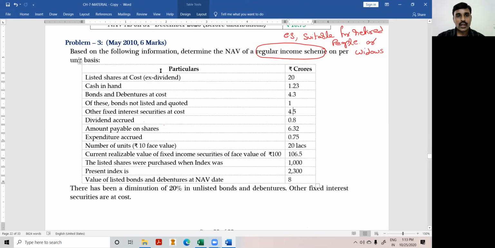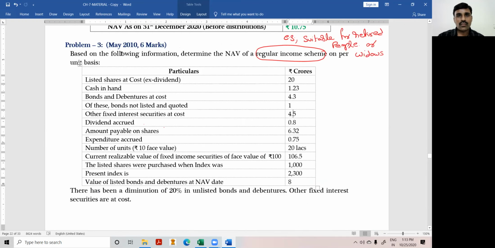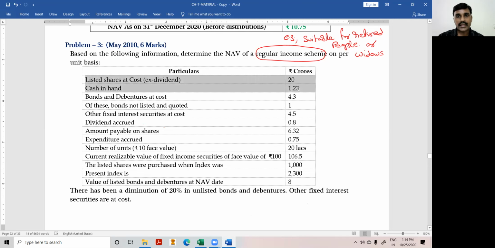What is the question? Based on the following information, determine the NAV of a regular income scheme on a per unit basis. Listed shares at cost, ex dividend; cash in hand; bonds and debentures at cost, of which bonds not listed and quoted is 1; other fixed interest securities at cost 4.5; dividend accrued 0.8; amount payable on shares 6.32; expenditure accrued 0.75; number of units 20 lakhs; current realizable value of fixed income securities 106.5.